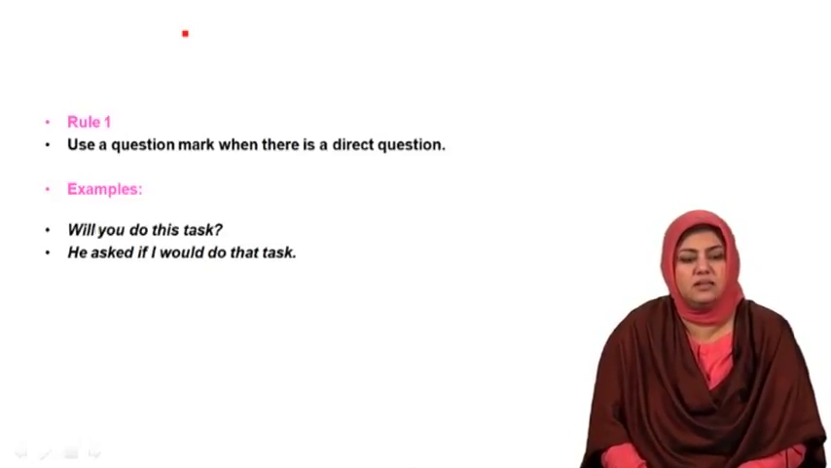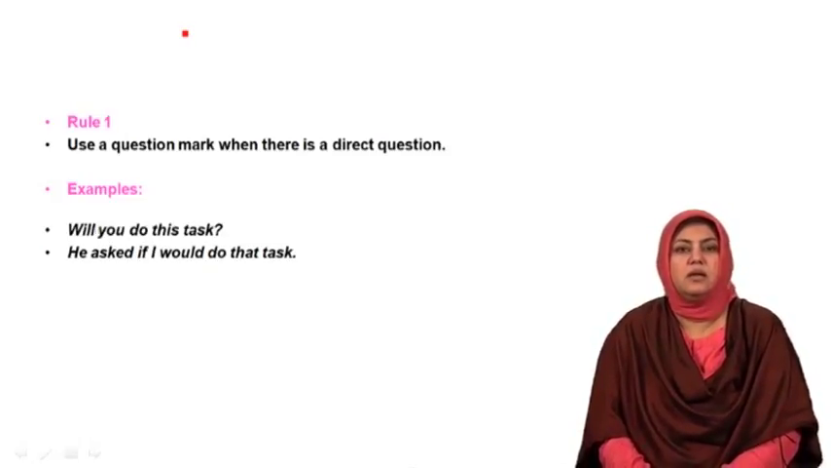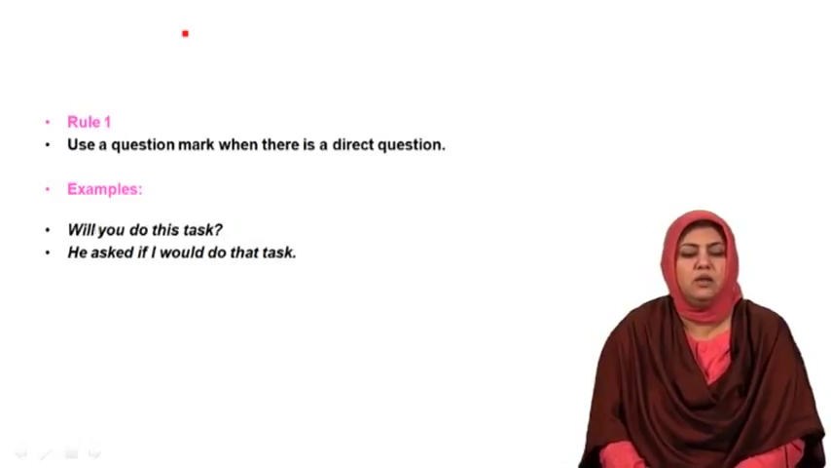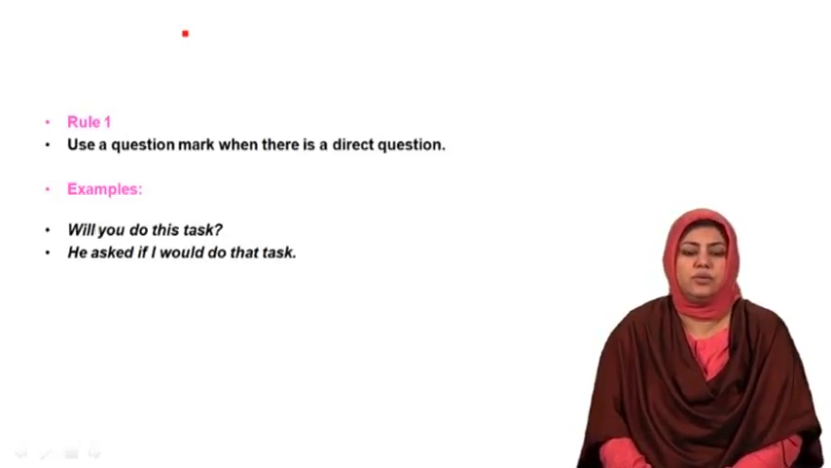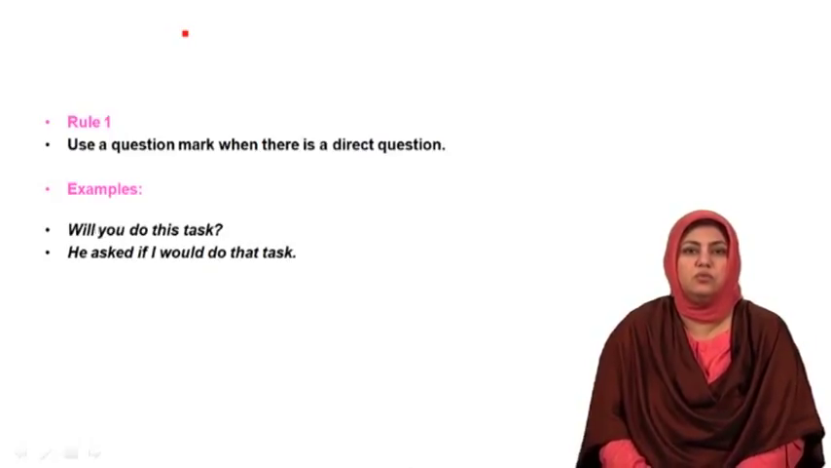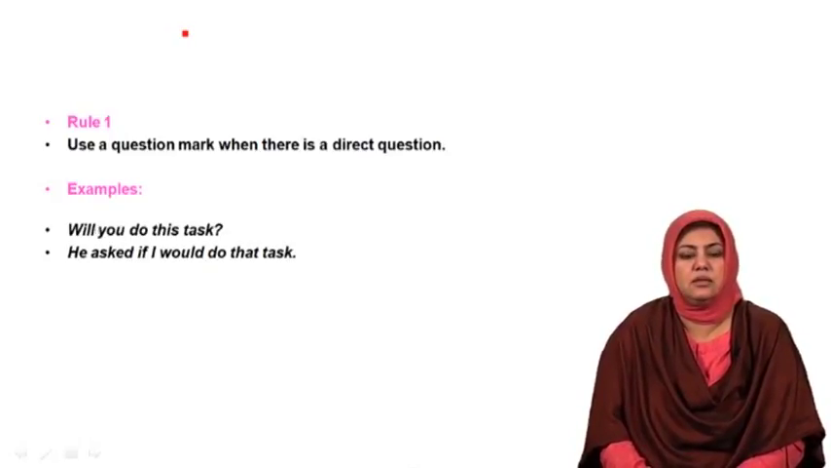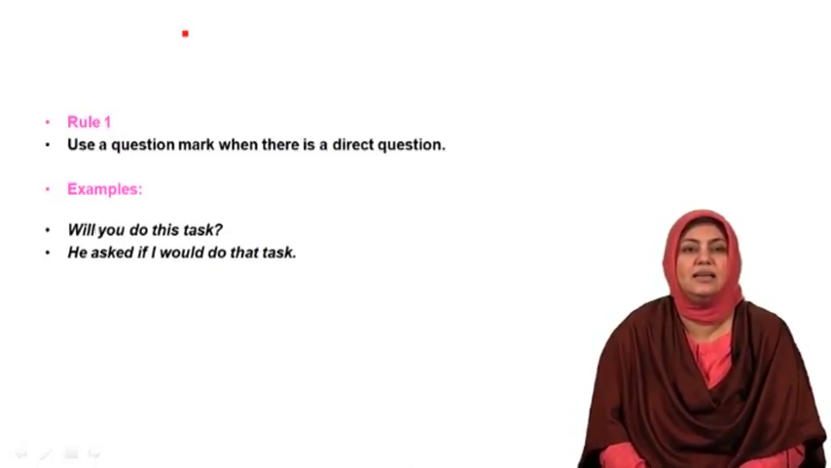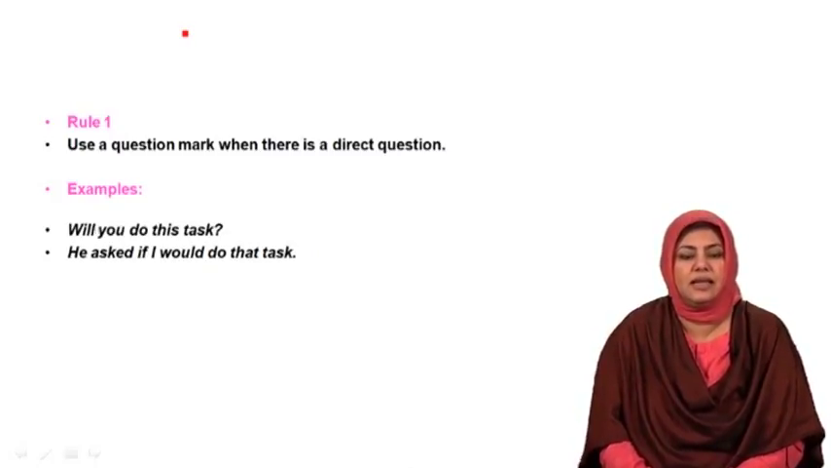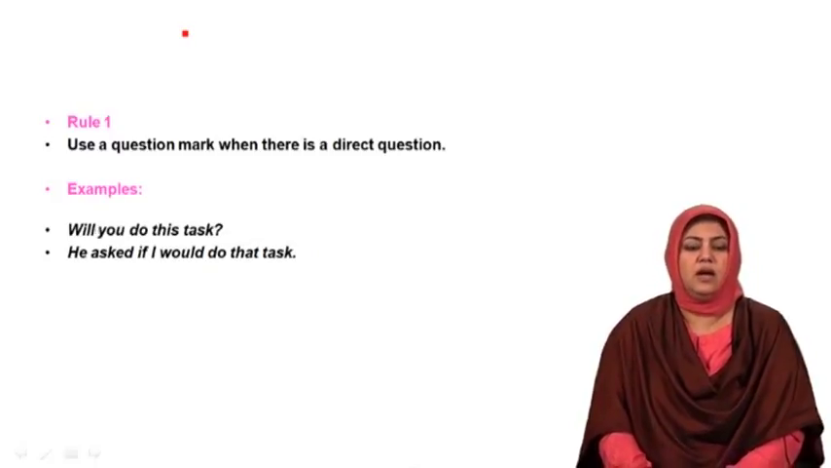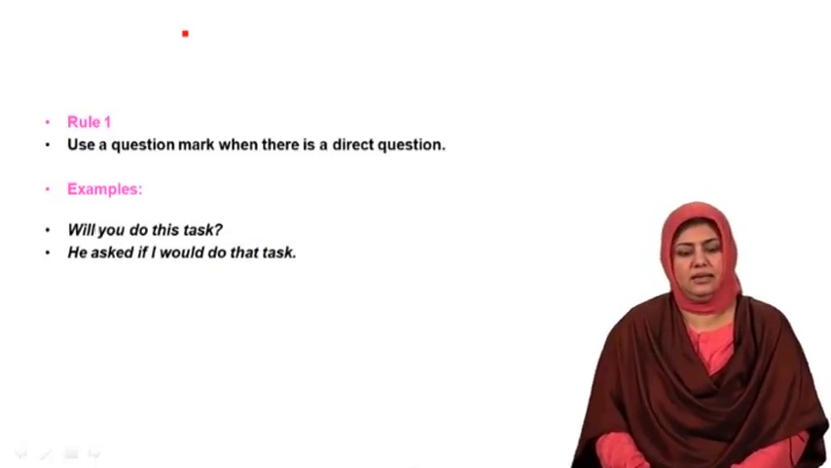Please look at the examples that are given. Example number 1, will you do this task? Question mark. Now, the person whosoever said this, whosoever uttered this, or whosoever wrote this, these are exactly his words, and these are directly given here. This is a direct question. That is why a question mark is used at the end.